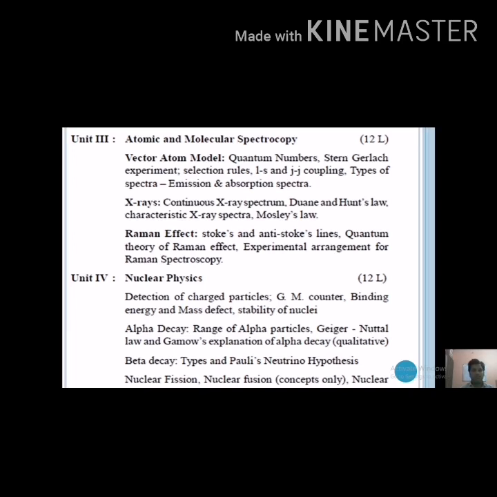Unit number 4 belongs to nuclear physics, in which we study all about the nucleus, which is present at the core of the atom. We will discuss detection of charged particles, GM counter, binding energy, mass defect, then alpha decay, beta decay, and nuclear fusion.